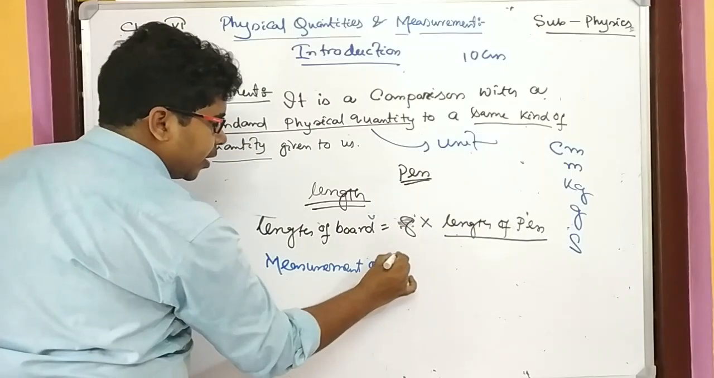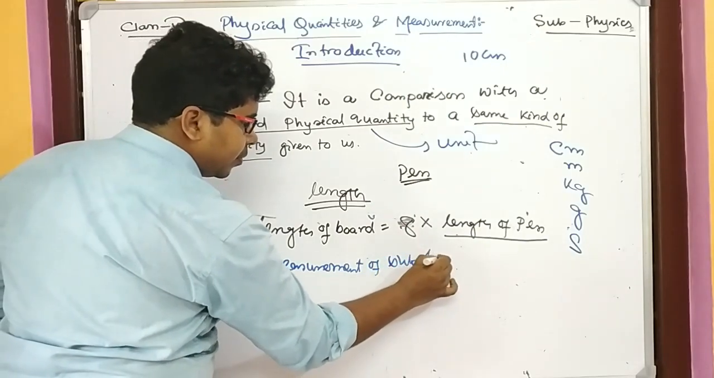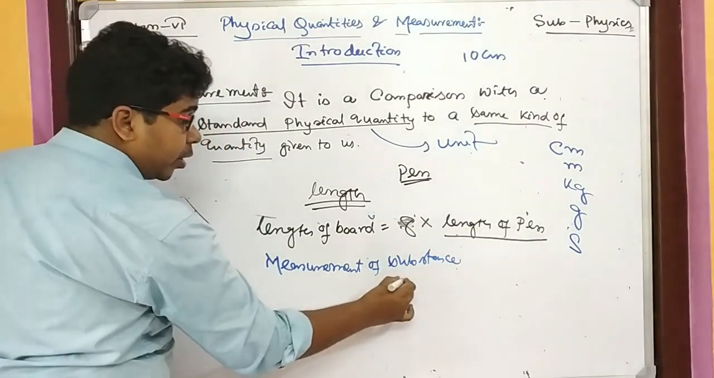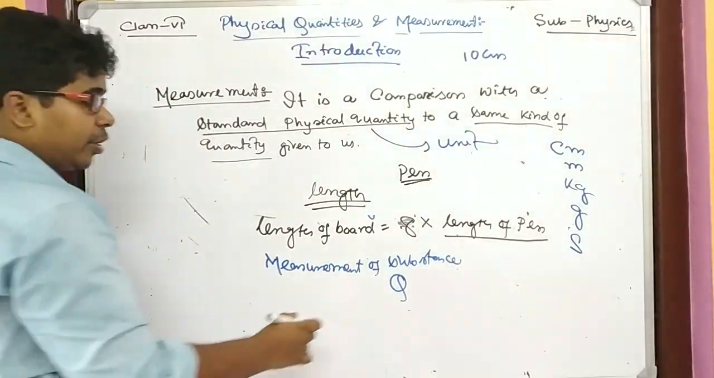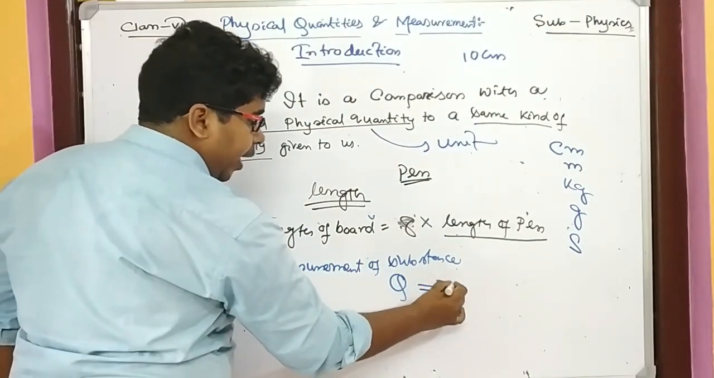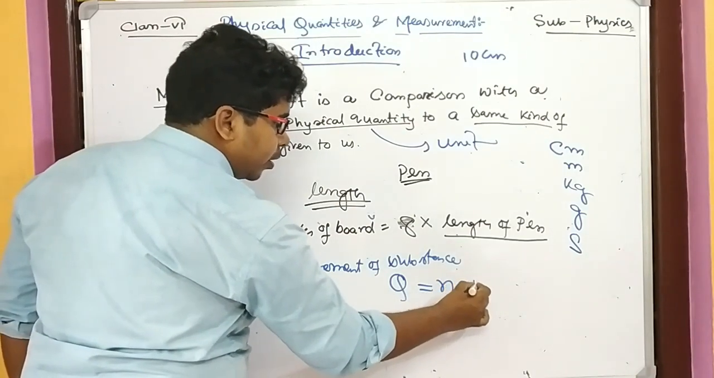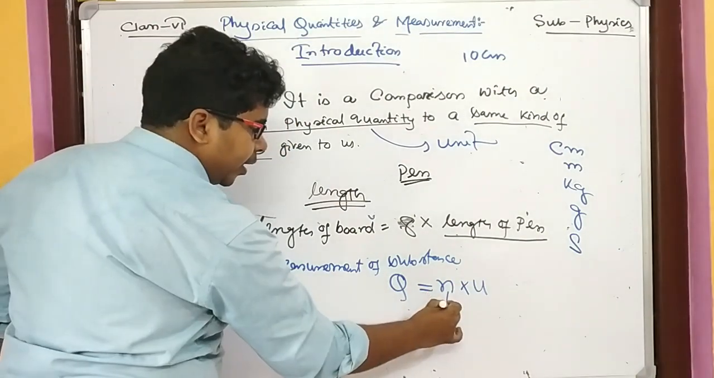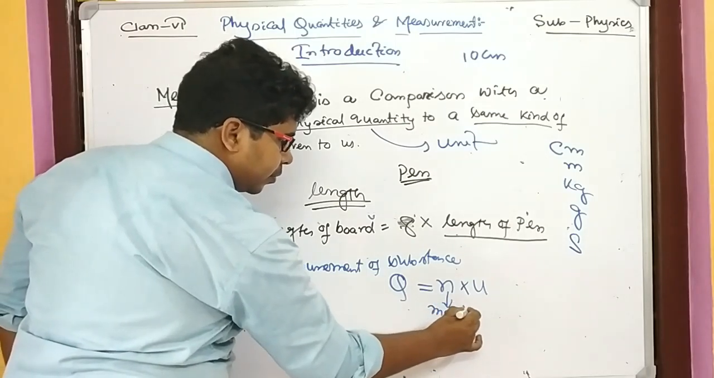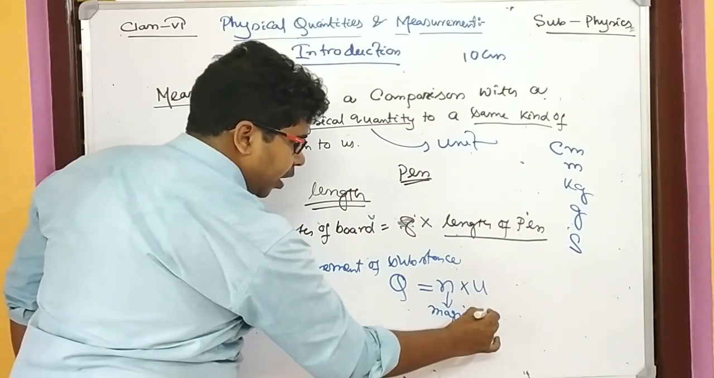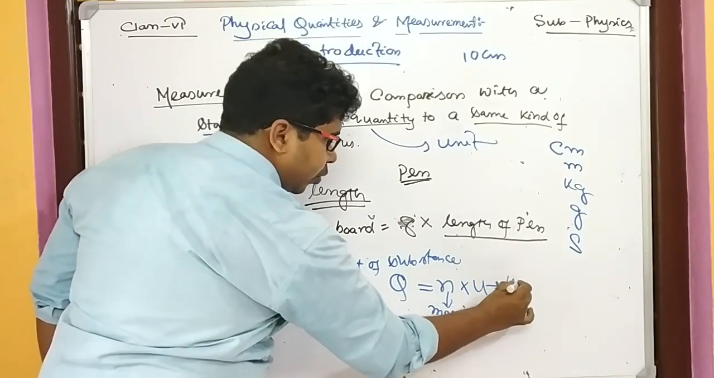So here is the process of measurement, and generally it is written this way: measurement of a substance, if we denote it by Q, is equal to N into U, where N is the magnitude and U is the unit.